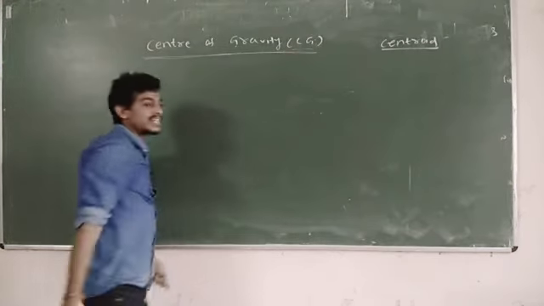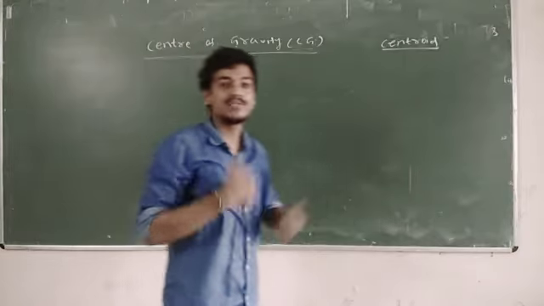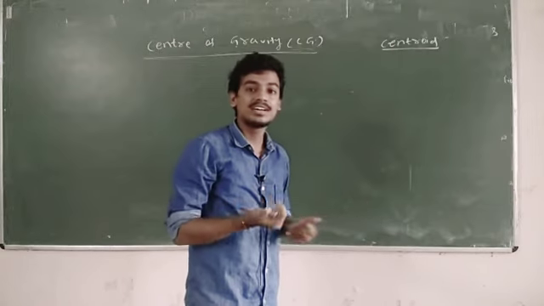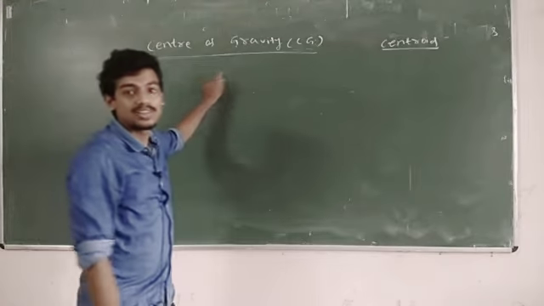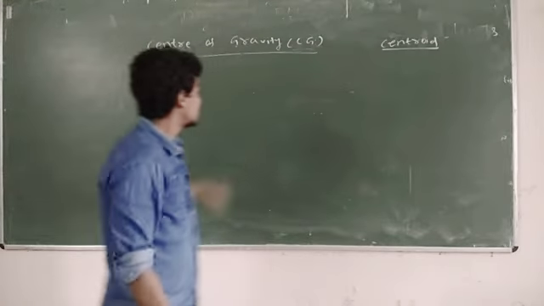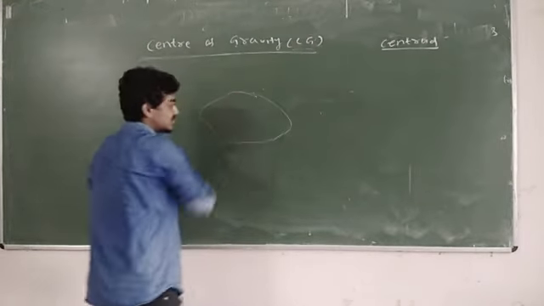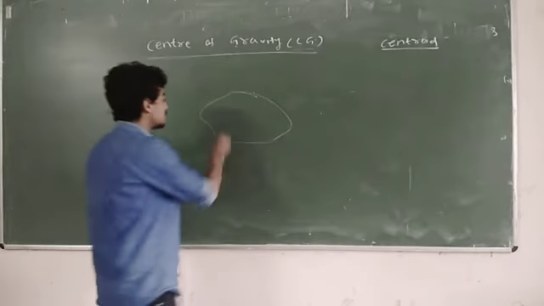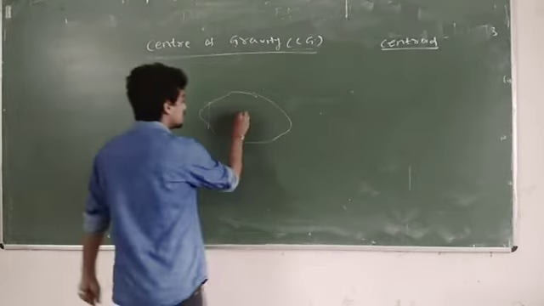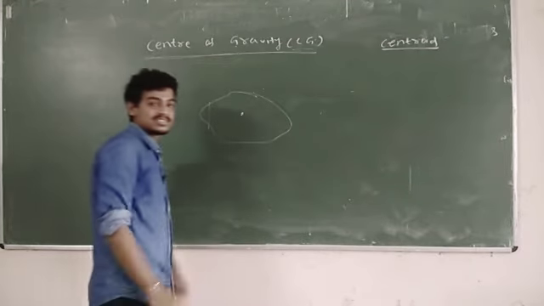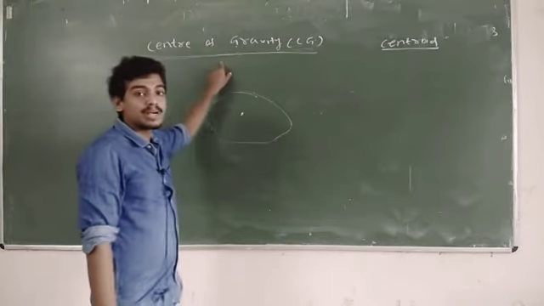In every object, in every substance, in every mass which has some weight, there must be one center of gravity. Suppose this is an object. In this object, one center of gravity must be there somewhere here. So center of gravity means what?